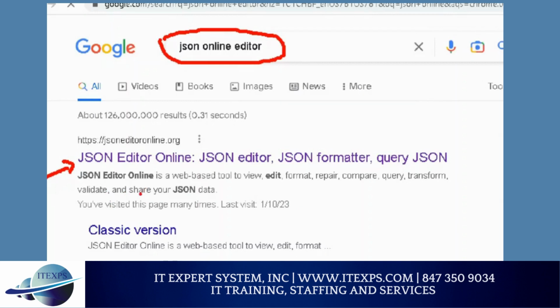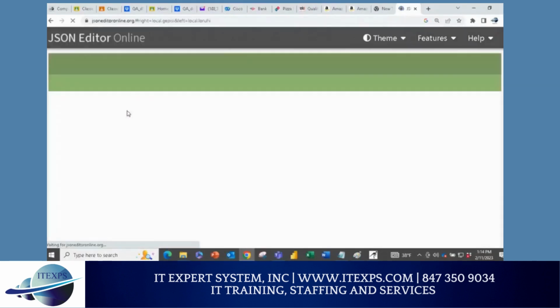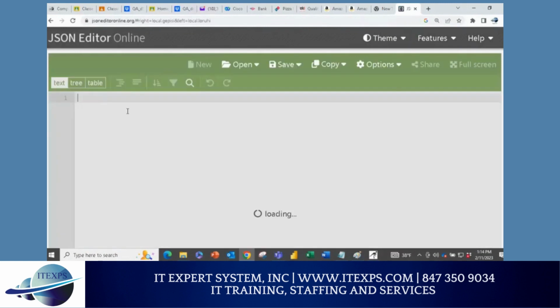So far, so good, right? You don't have to join WebEx. Please don't join WebEx because it will unnecessarily add load on the internet. Make sure you just click on it. When you click on it, you will get an editor like this, right?